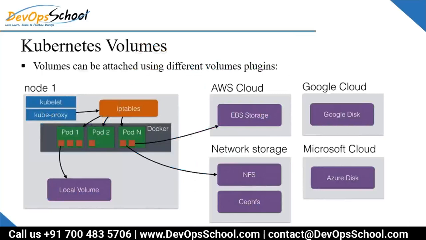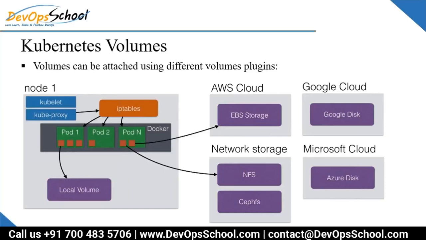Look at this in different words. You have AWS cloud with EBS storage, Google Cloud with Google Disk, Microsoft Cloud with Azure Disk, NFS, and many more technologies, and local volume on the left side you see.